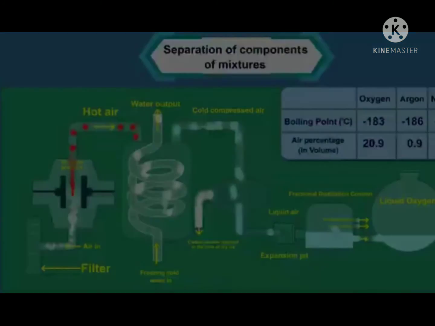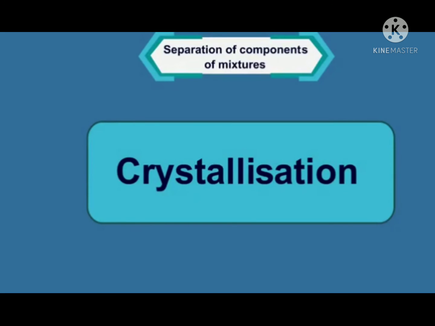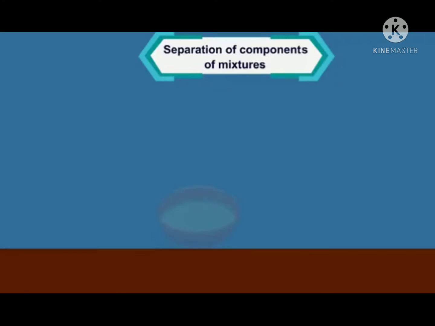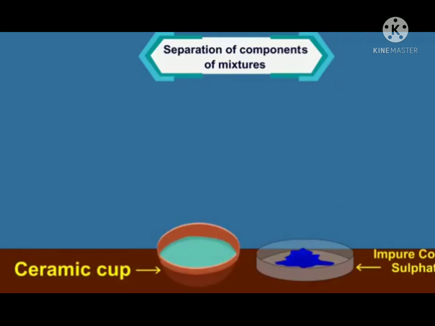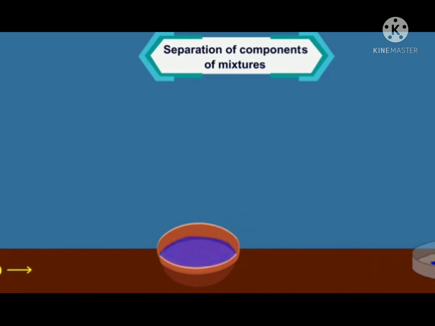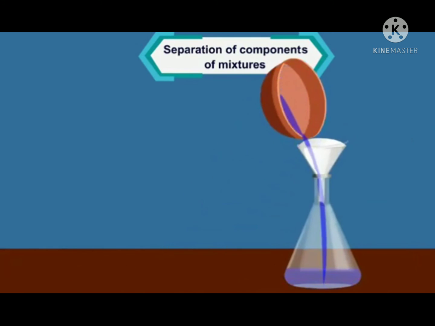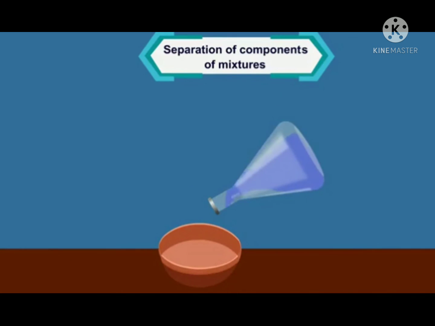Elements are of three types: metals, non-metals, and metalloids. Now, finally, the last separation technique is crystallization. Properties of metals: they have luster, they are malleable and ductile, they are good conductors of heat and electricity, they are sonorous. Example: iron, aluminium, zinc, mercury, copper, silver, gold, etc. Take about 5 grams of impure copper sulfate in a ceramic cup. Dissolve it in a minimum amount of water. Filter out impurities. Now vaporize the water with a solution of copper sulfate to obtain the saturated solution.